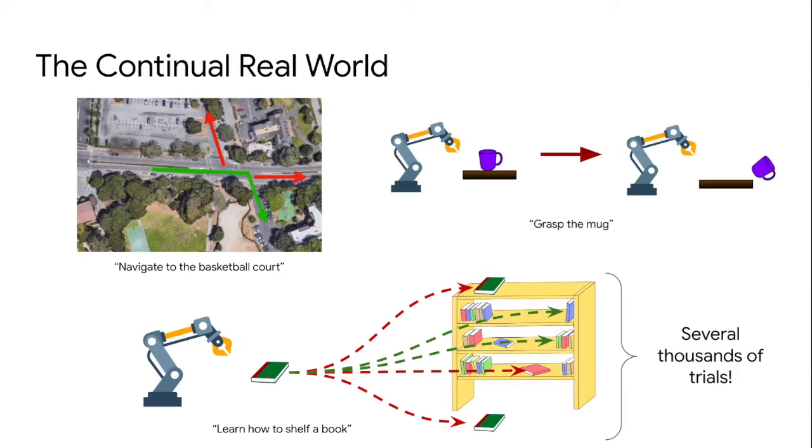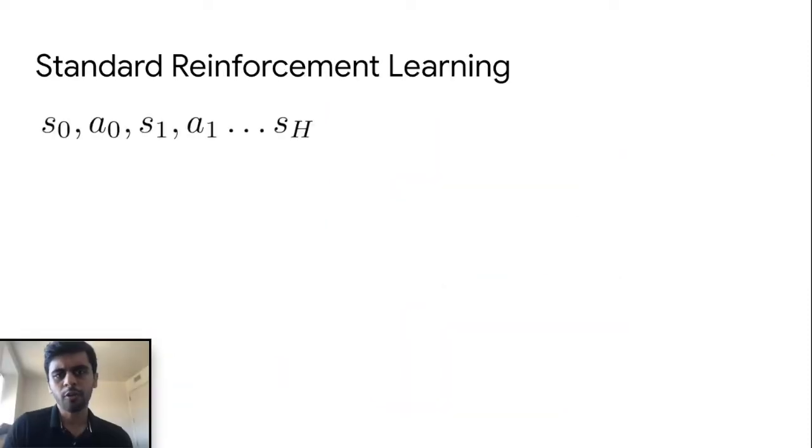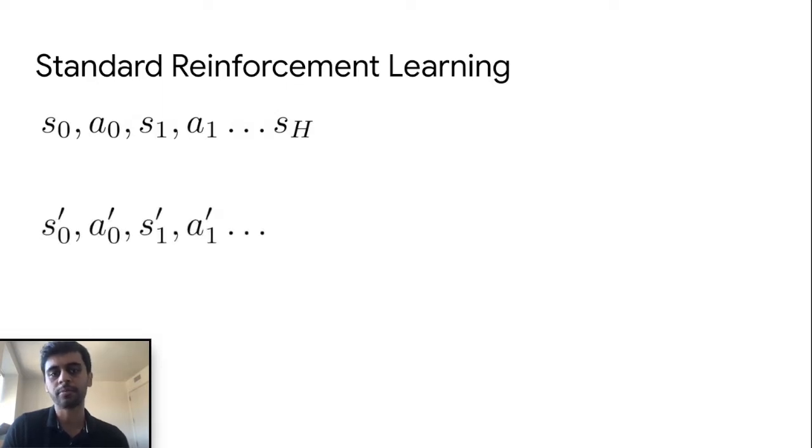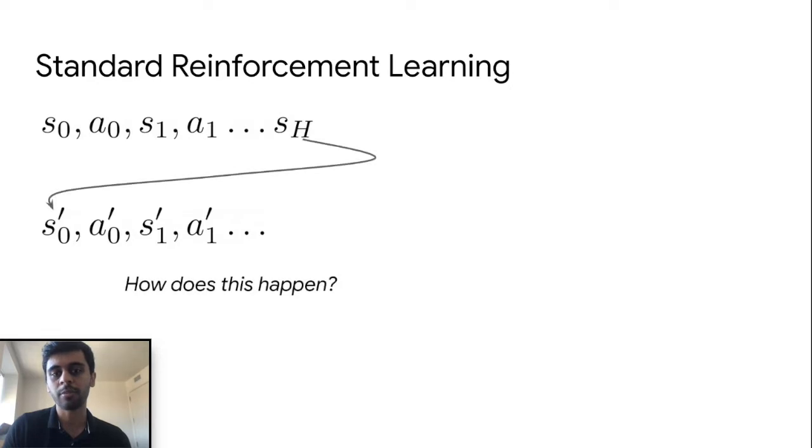How do RL algorithms contend with the continuity of the real world? Unfortunately, recent RL algorithms have been developed and tested in episodic settings. The agent interacts with the environment for H steps and then is reset to a state S naught prime before interacting again. The question is, how does the environment go from state S_H to S naught prime?